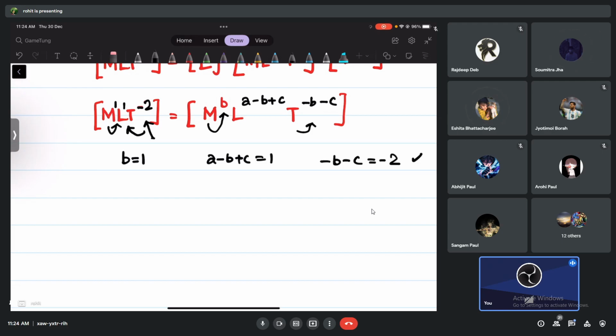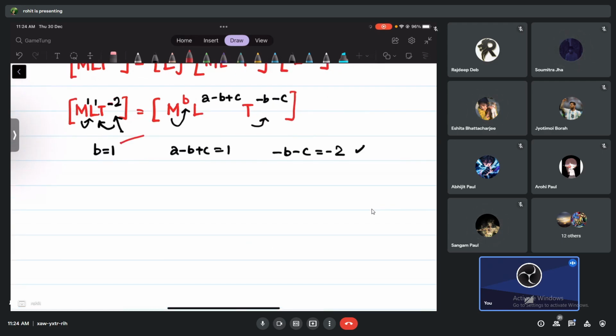Now the first thing I can do right now is, because we know B, I will put it here. We cannot put it in the middle one, okay? So I'm going to get minus 1 minus C equals minus 2. So minus C will be equal to minus 2 plus 1, so minus C will be equal to minus 1. So C will be equal to 1. Okay, so we got B equals 1, we got C equals 1.